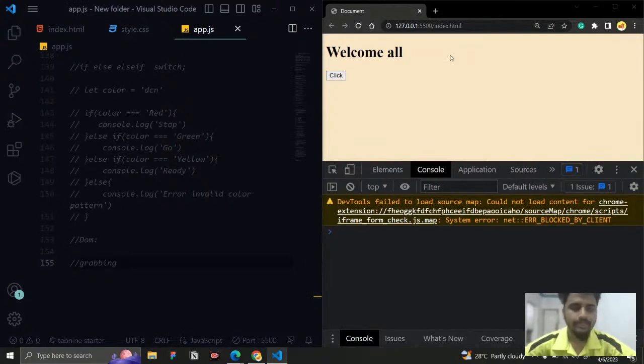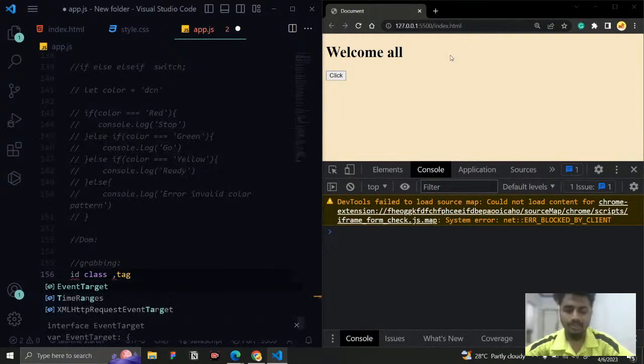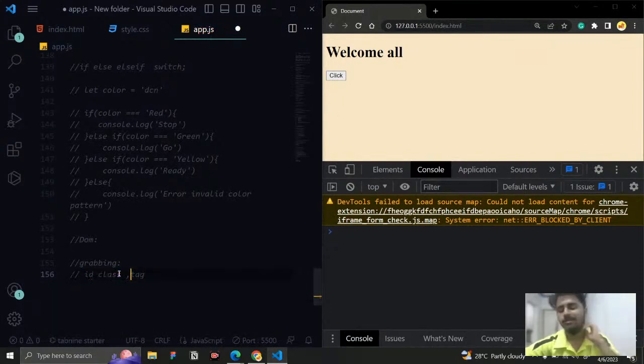And then I want to grab that element and then I want to change it. Okay, so how can we grab that element? Grabbing an element is basically of three types. One is based on their ID, another one is based on their class, and another one is based on their tag. Same like in CSS, how you select an element based on ID, class, and tag, here also the selectors are going to be ID, class, and tag.